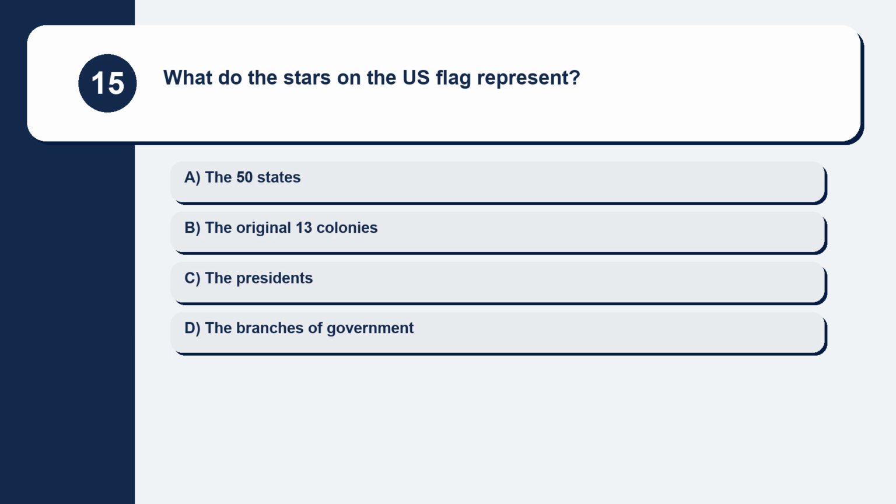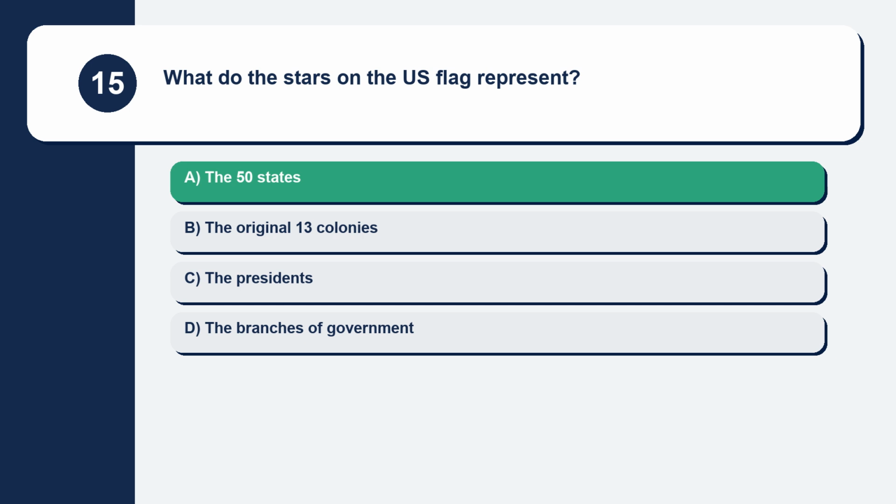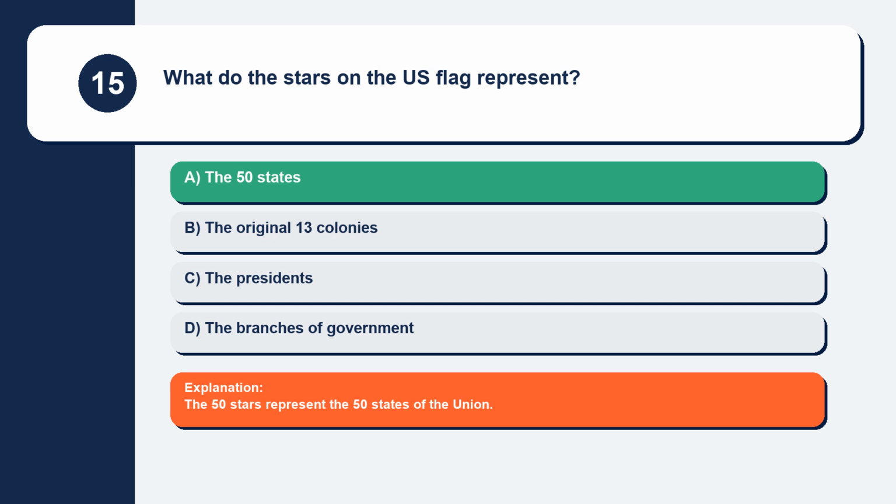Question 15. What do the stars on the U.S. flag represent? The 50 states. The original 13 colonies. The presidents. The branches of government. The 50 stars represent the 50 states of the Union.